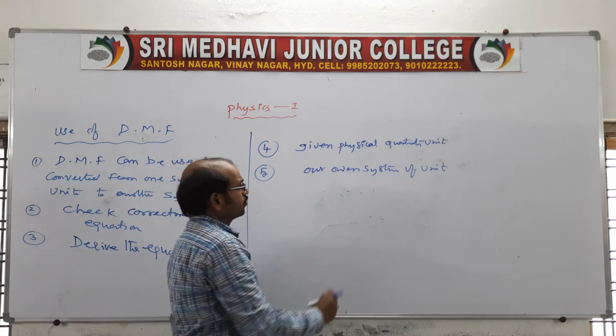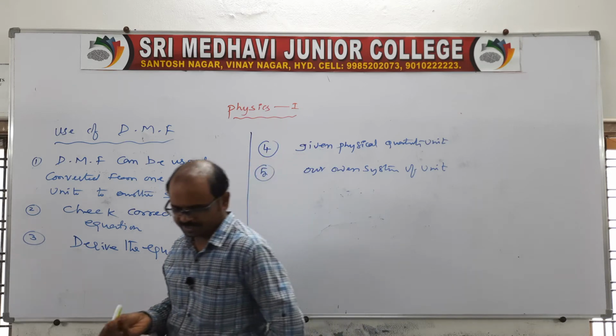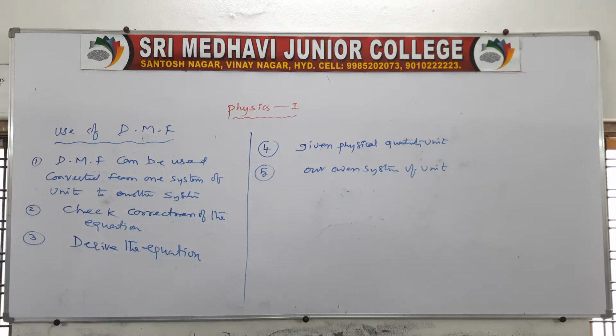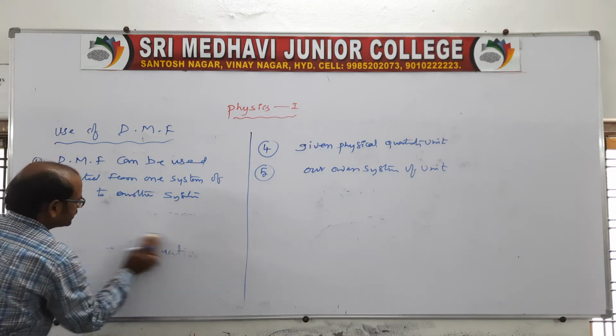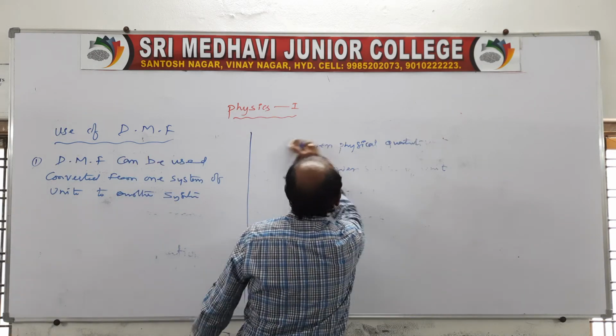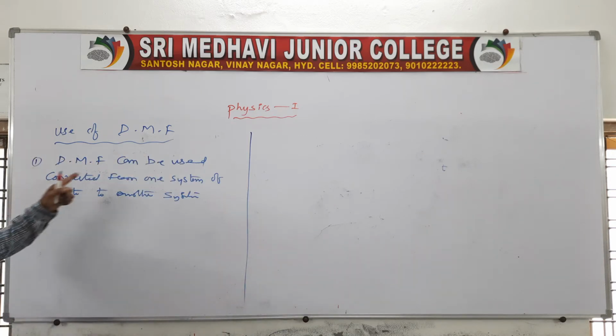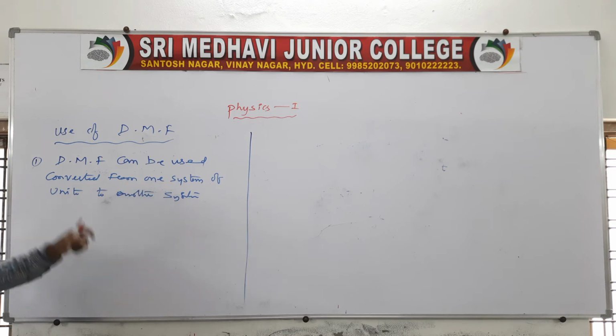And the fifth one: our own system of unit. We can also derive our own system of units. These are the five uses, right? I'll give you one example for each. Let us take the first use: dimensional formula can be used to convert one system of unit into another system.